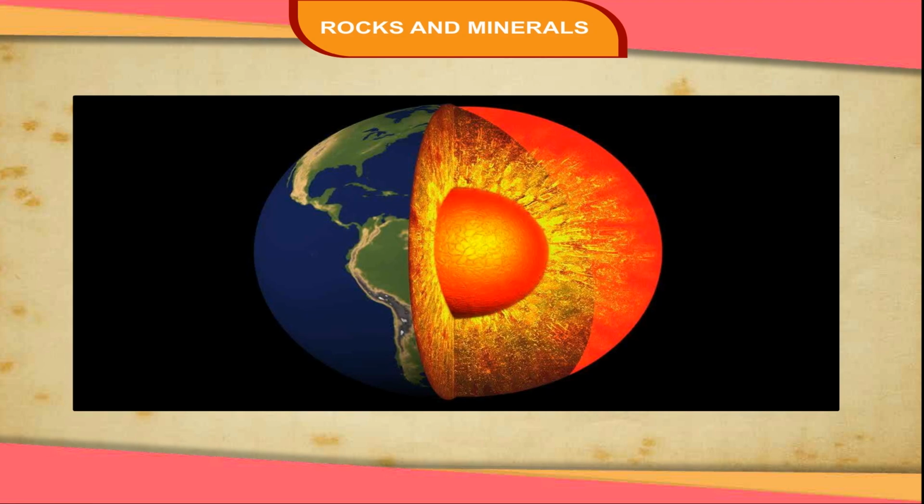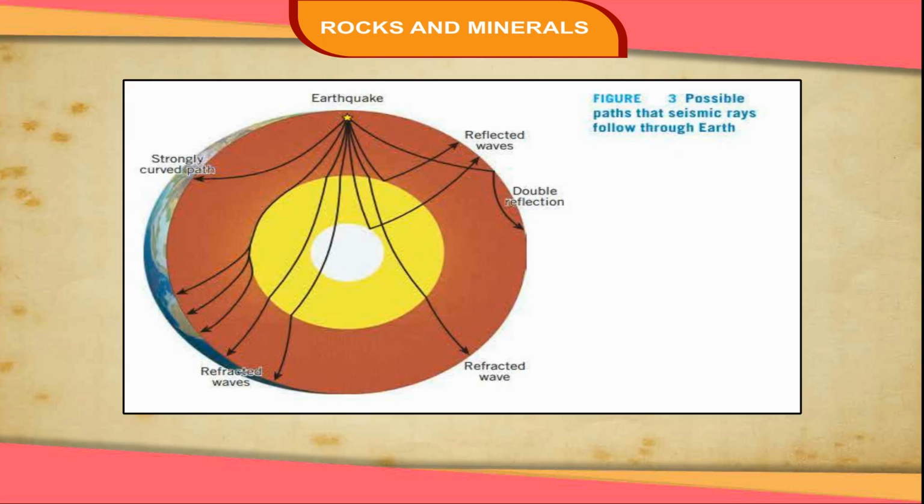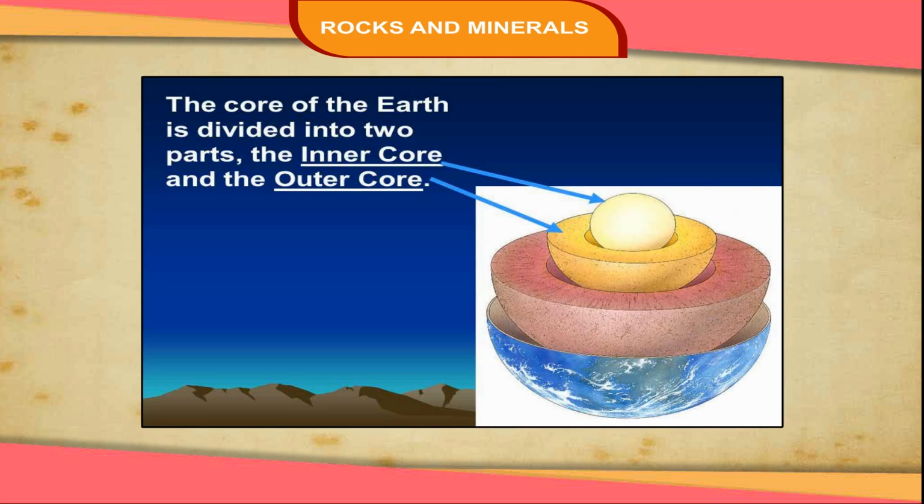Core. The central part of the Earth is known as the core. It has a radius of about 3,400 km. We do not have direct evidence to understand the core or the interior of Earth. Our knowledge of the core of the Earth is largely based on the behavior of earthquake waves. The core is divided into 2 parts: the inner core and the outer core.